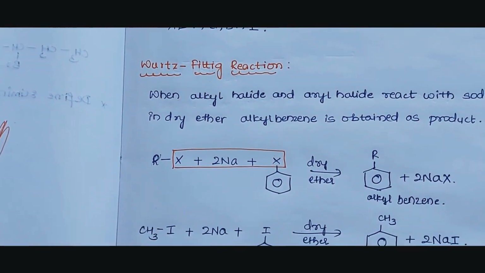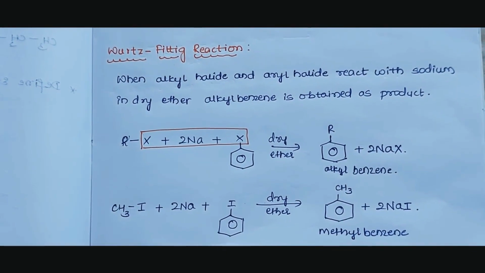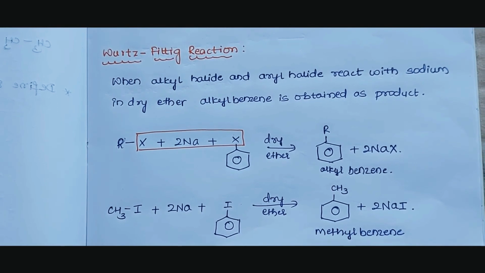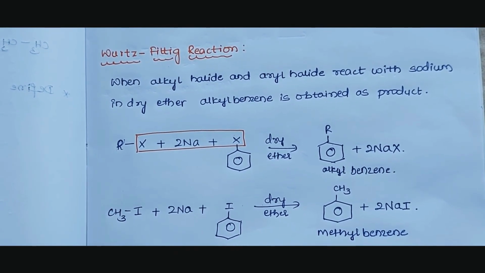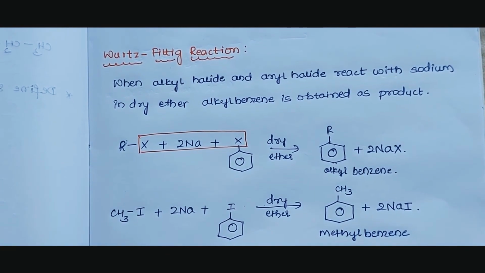Next is the Wurtz-Fittig reaction. So in the Wurtz-Fittig reaction, what are the two things we use? Alkyl halide and aryl halide, and the reaction is carried out with sodium in dry ether. Alkyl benzene is obtained as a product. So these are the three reactions which we have.